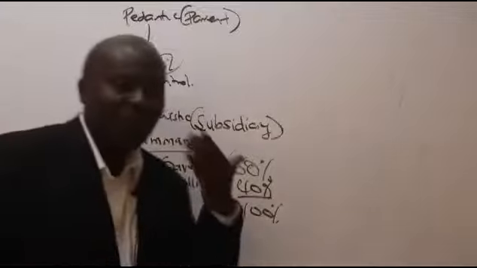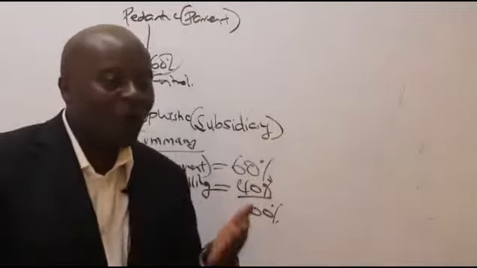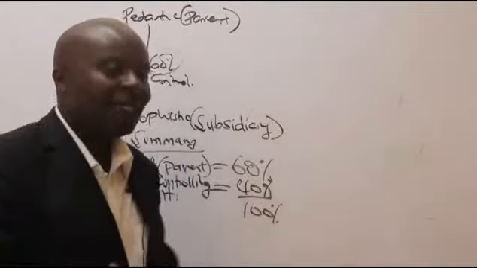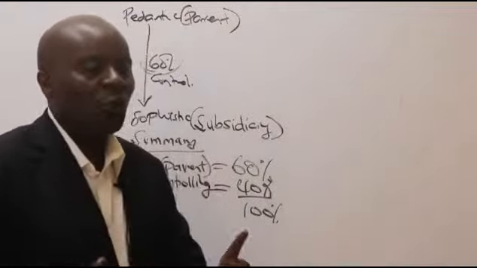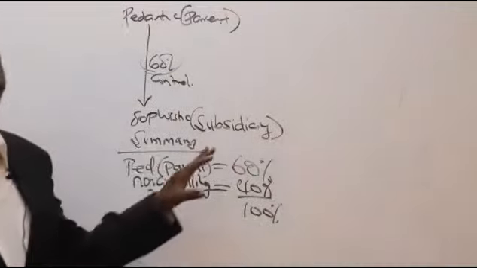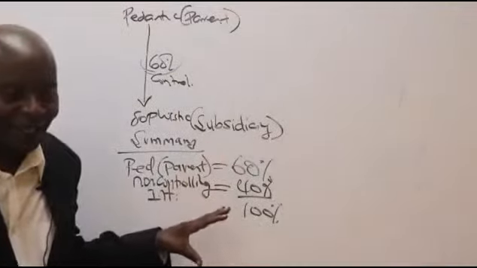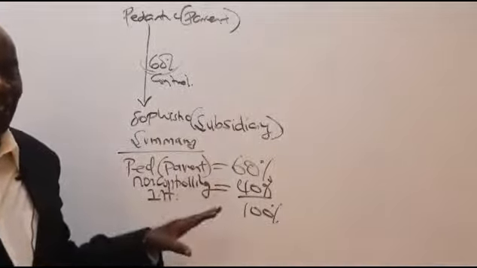So the parent holds a controlling interest. And then the other party now holds what we call the non-controlling interest. Is that okay? Yes. Thank you very much.